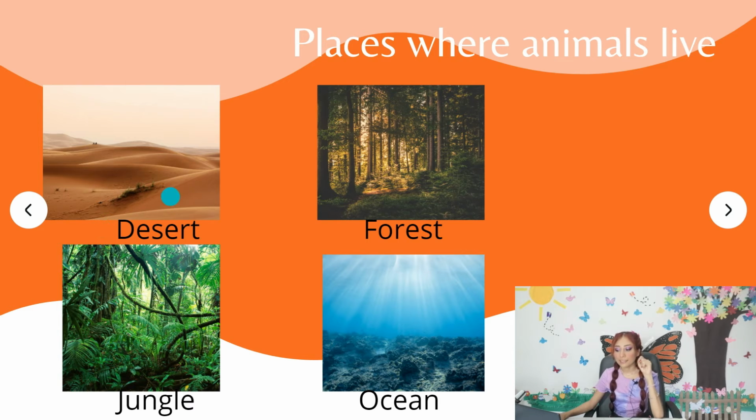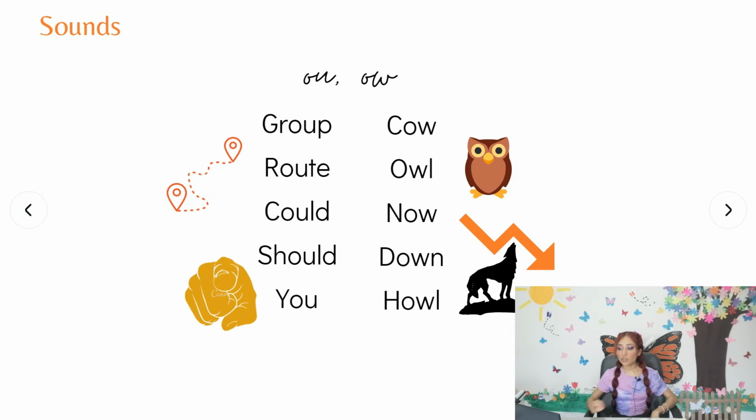So let's repeat: desert, forest, jungle, ocean. One more time: desert, forest, jungle, ocean. Very good, really nice. Okay, so now let's go to the sounds that we have for today.